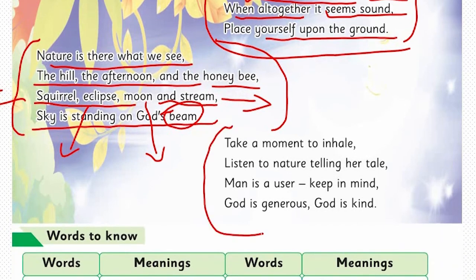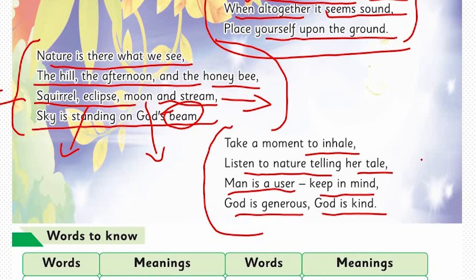The last stanza here: take a moment to inhale, listen to nature telling her tale. Man is a user, keep in mind, God is generous, God is kind. Here in this stanza the poet says take a moment, take time to inhale, to enjoy the beauty of nature. Listen to nature, what nature is telling you, telling her story to you.